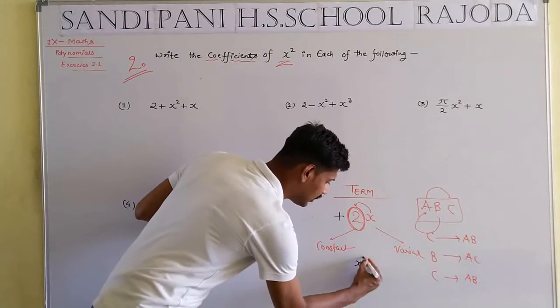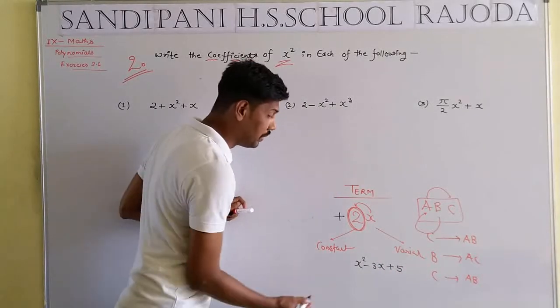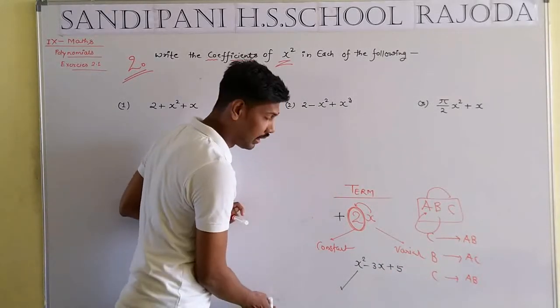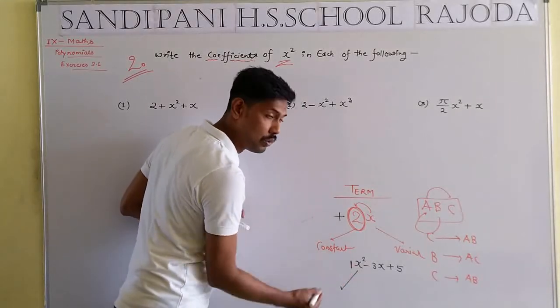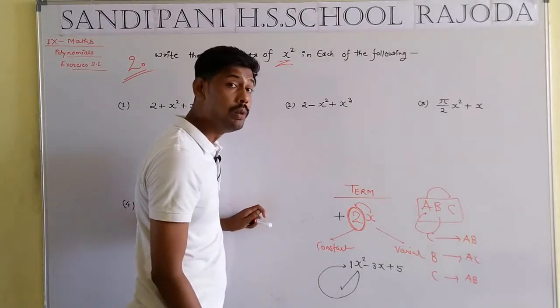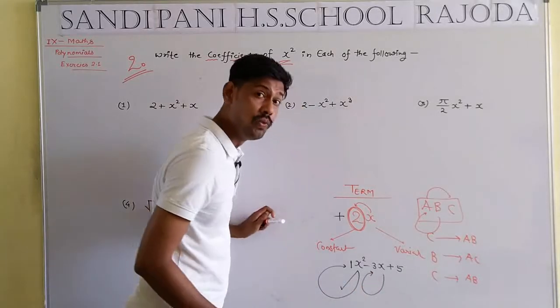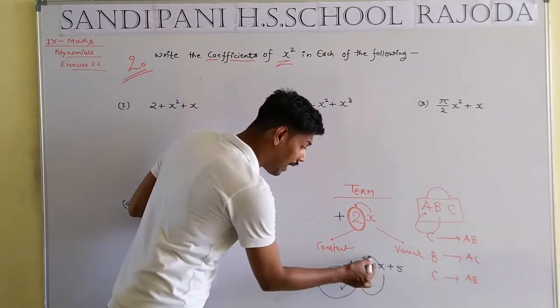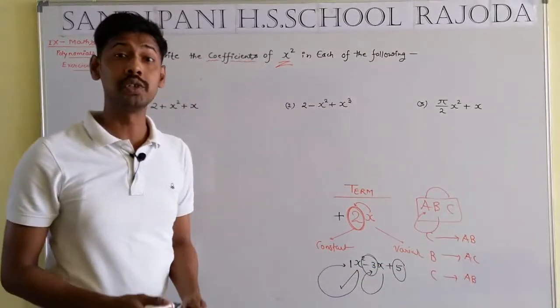In x square minus 3x plus 5, for the coefficient of x square, no number is written, so in the absence we take positive 1. So the coefficient of x square will be equal to plus 1. The coefficient of x will be equal to minus 3 and 5 is a constant number.